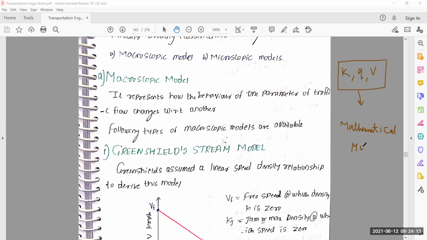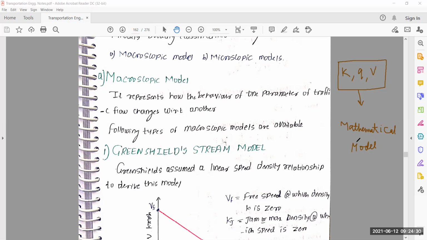These models are divided into two types. One model is known as the macroscopic stream model, and another is known as the microscopic model.